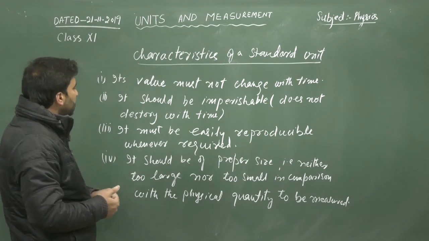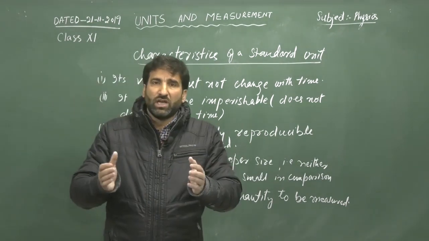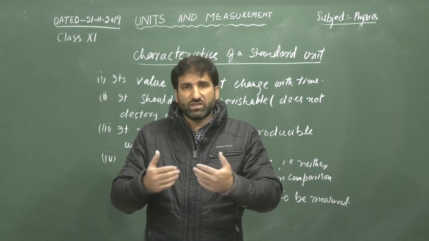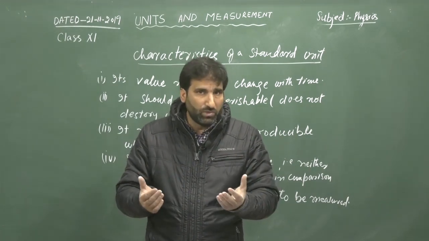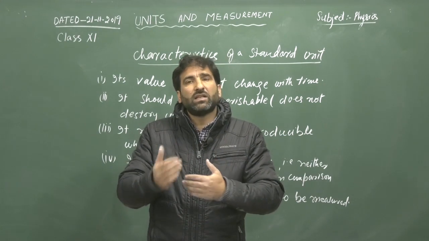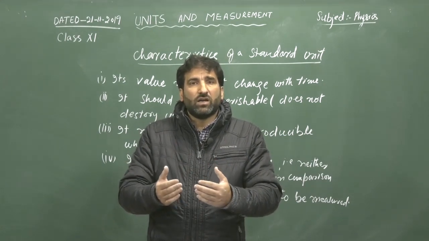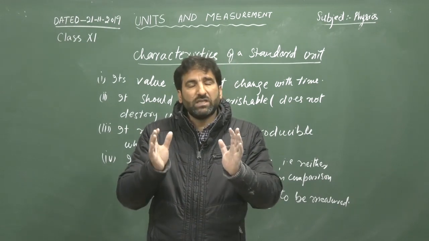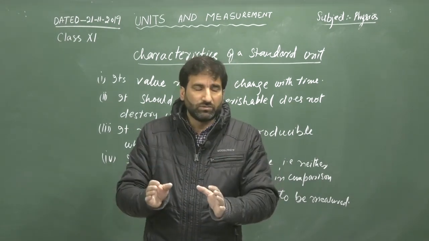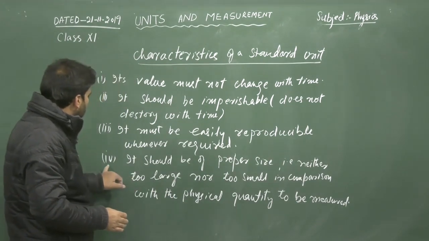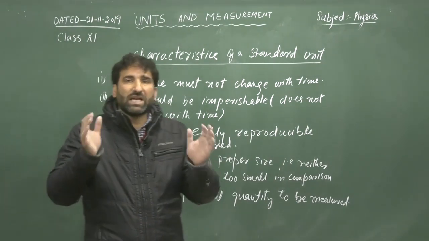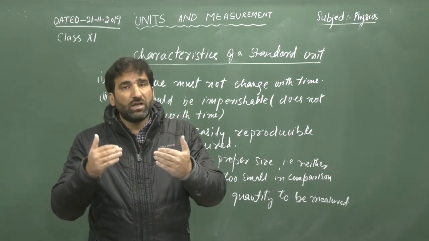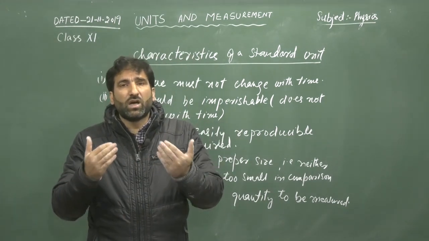Third characteristic is it must be easily reproducible. Whenever we require it, it should be accessible to us, or it should be reproducible. We can have another standard of the same quantity. It should be easily accessible and easily reproducible. Fourth is, it should be of proper size. It should be not too small, not too large.